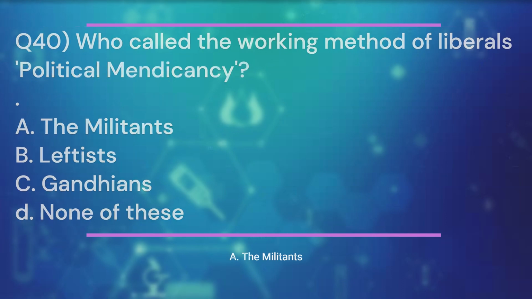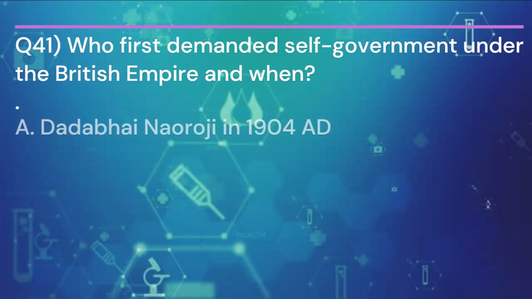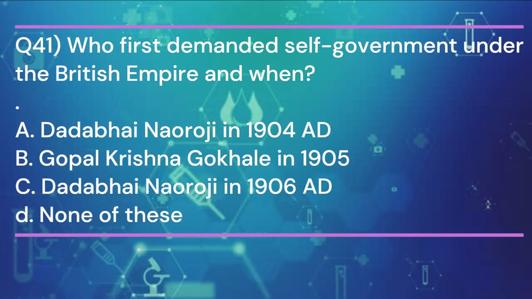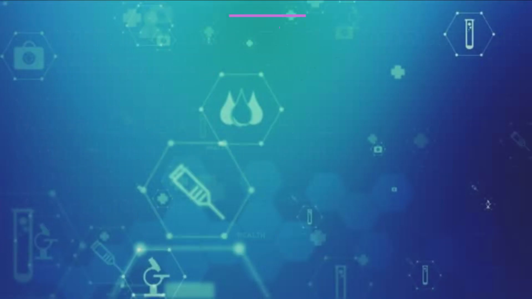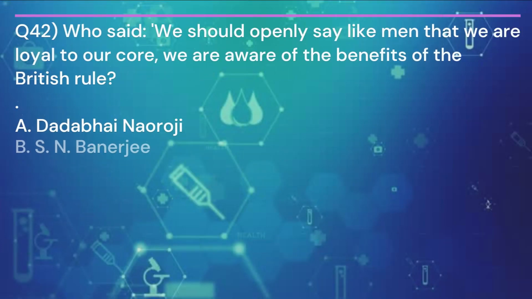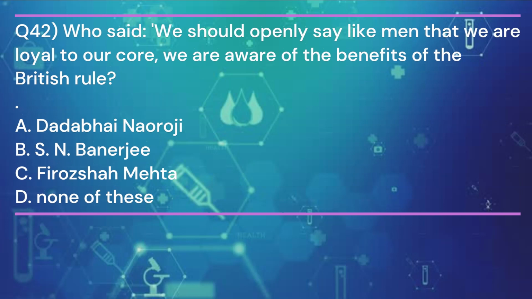The militants. Question 41. Who first demanded self-government under the British Empire and when? And the answer is A. Dadabhai Nauroji in 1904 AD. Question 42. Who said, we should openly say like men, that we are loyal to our core, we are aware of the benefits of the British rule? And the answer is A.